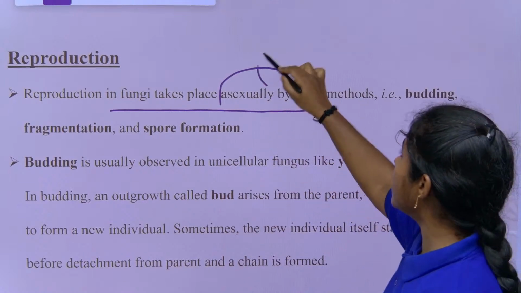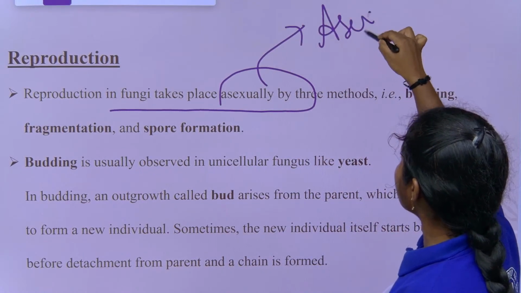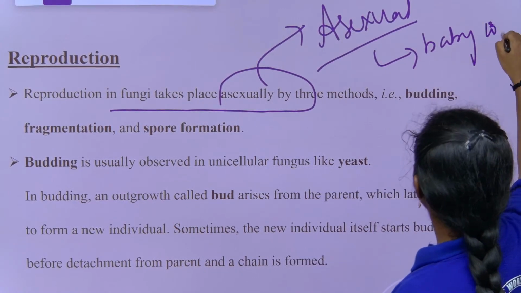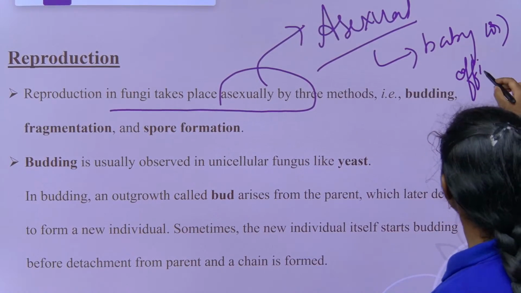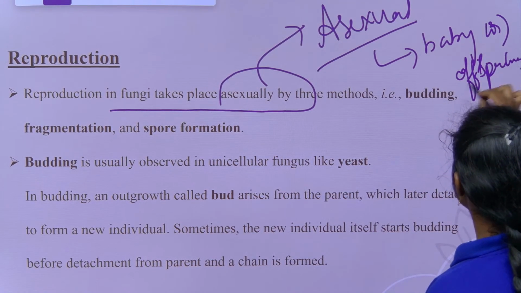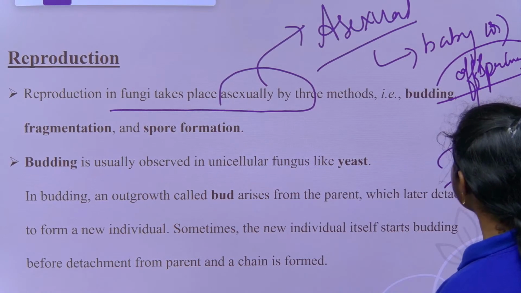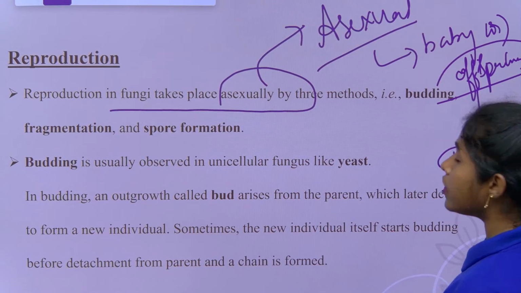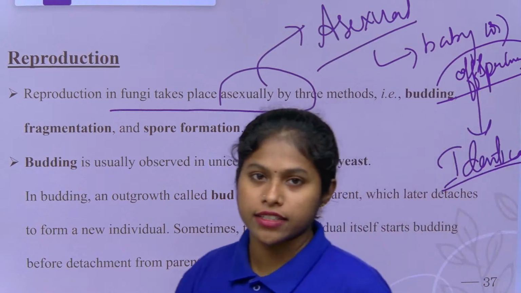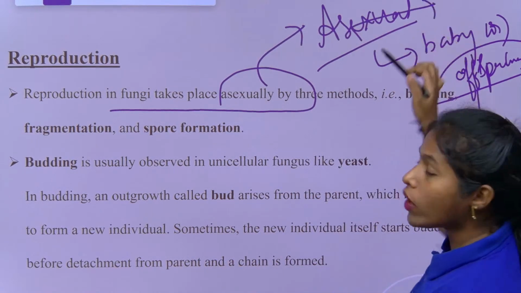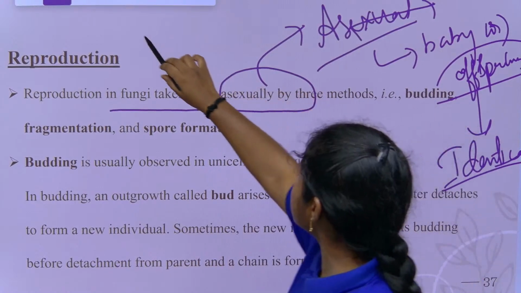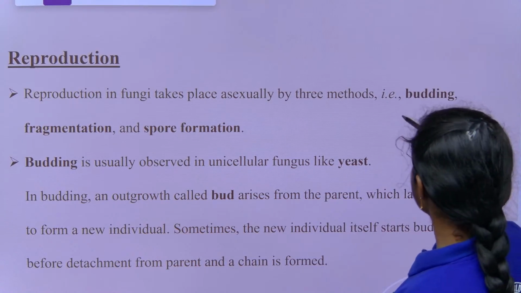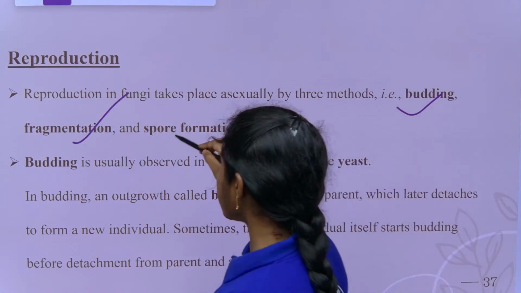In asexual reproduction, the babies, or offspring, in biological terms we use offspring, are exactly identical to the parent. Identical means same. They look exactly like the parent. In this, we cannot differentiate the genders. So, in asexual reproduction, there is no involvement of gametes. Here, asexual reproduction has three methods. What are they doing? Budding is happening, fragmentation is happening, spore formation is happening.